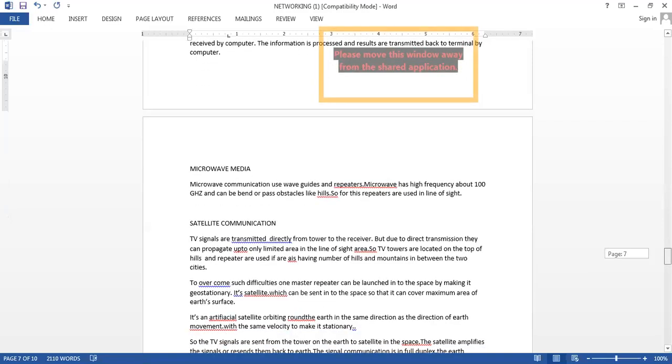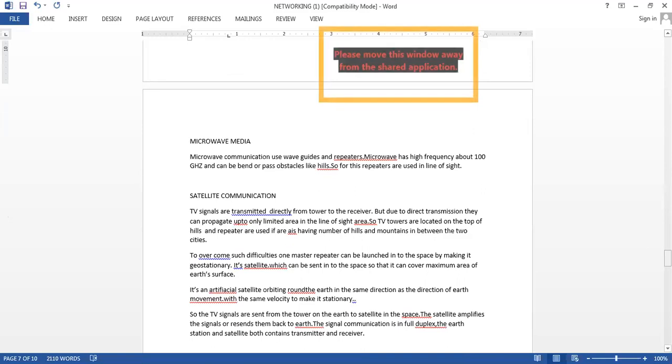Then you have the microwave media. Microwaves have a high frequency, up to 100 gigahertz, and they can pass through any hills or obstacles. So they are mainly used.